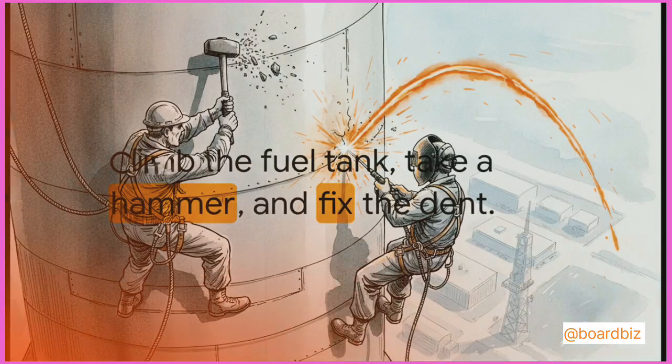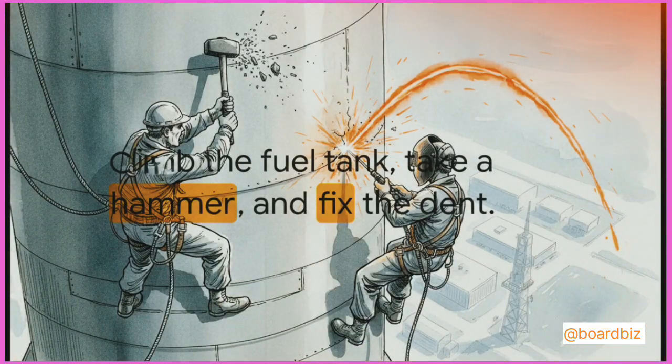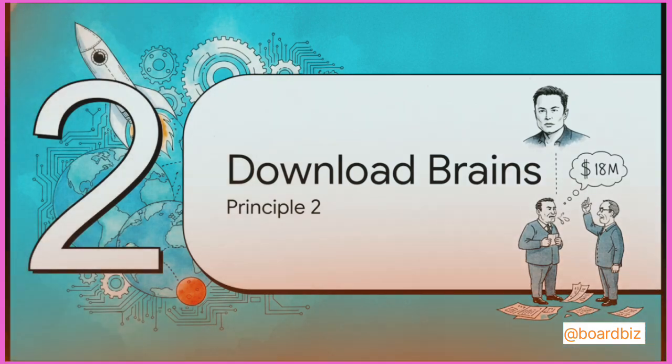So, what's Musk's response? He looks at his highly trained engineers and gives the most insanely simple order. Get a hammer, climb up there, and fix the dent. He told them to literally bang out the dent with a hammer and weld any cracks that appeared. The engineers thought he was losing his mind. But they followed their boss's orders. They grabbed their tools, climbed up, hammered out the tank, and welded the cracks. They refilled it with fuel and it worked flawlessly. Because they didn't avoid this failure and wait around for a perfect replacement, they successfully tested their first rocket 4 months early. Which brings us nicely to principle 2, download brains.